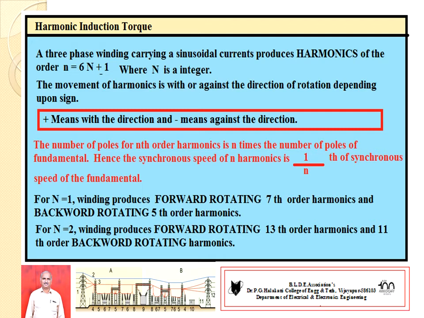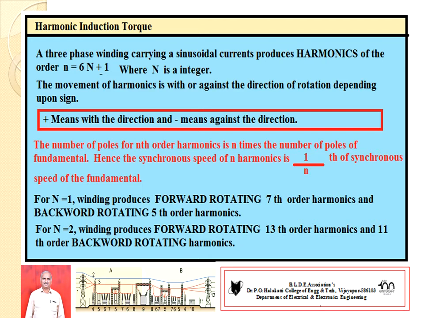Similarly for N equal to 2, 6 into 2 plus 1, the 13th order harmonic is forward rotating. Similarly the 11th order harmonic is backward rotating. So if you take the plus sign, it is forward rotating; if you take the minus sign, it is against the direction, negative. It is already observed that the number of poles of a harmonic is its order times the number of poles of the fundamental.